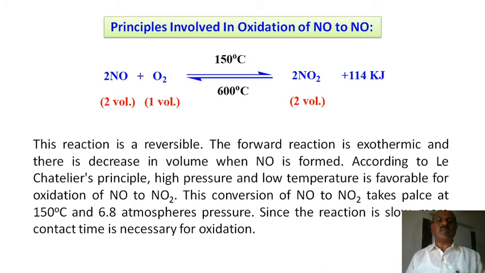This is a very important reaction according to the Le Chatelier principle. This is an exothermic reaction, where 2 volumes of NO and 1 volume of O2 are obtained as 2 volumes of product. Hence this reaction is more favored at higher pressure, because the moles of the reactant are more as compared to the moles of the product, and hence this reaction is more favored.